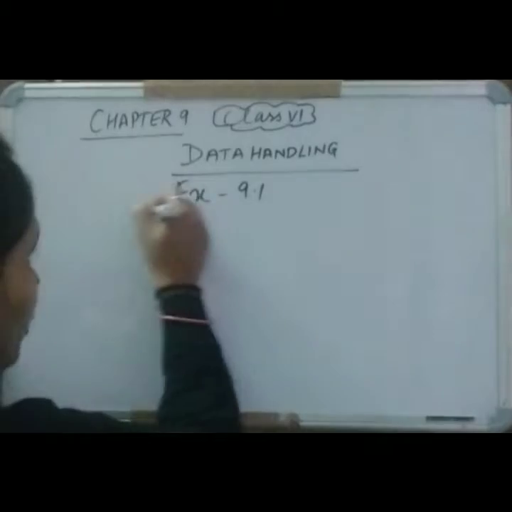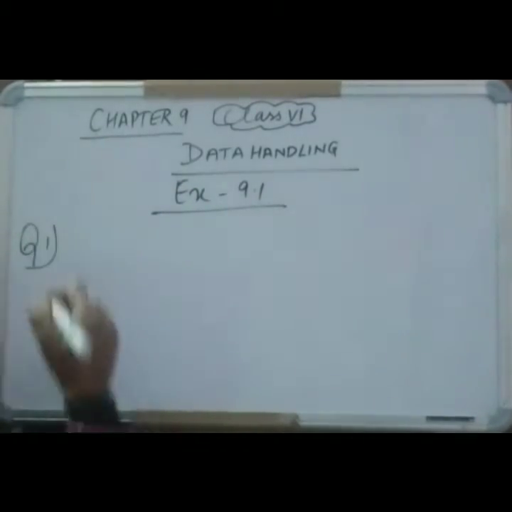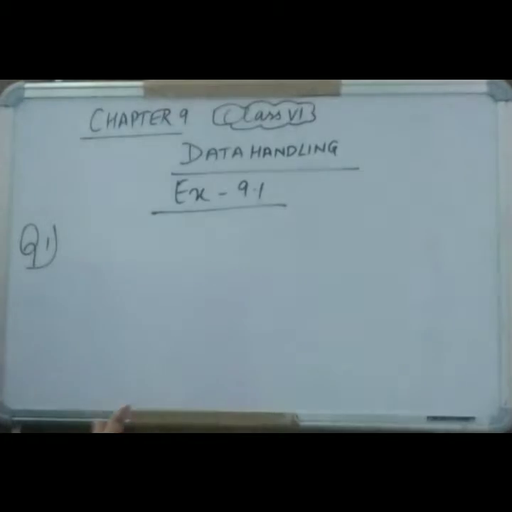Now come to the exercise. Exercise 9.1. In this, the first question is given. I'm not writing the question. The first question is, in a mathematics test, the following marks were obtained by 40 students. Arrange these marks in a table. Find how many students obtained marks equal to or more than 7, and how many students obtained marks below 4. So first of all, from the given data, you will make a tally marks table.